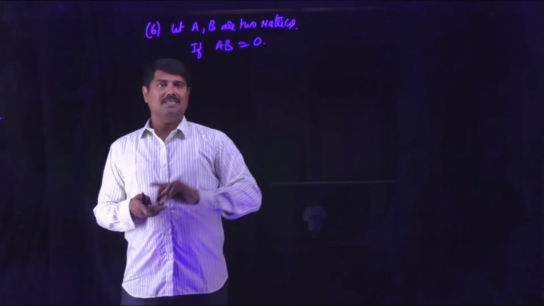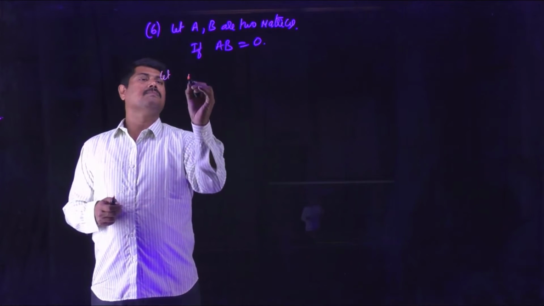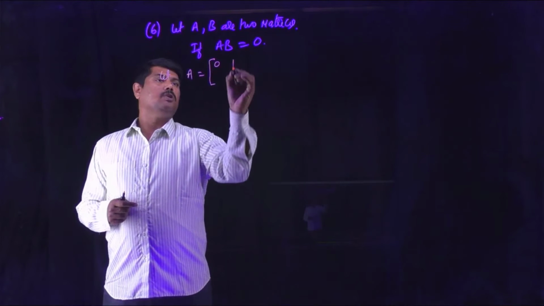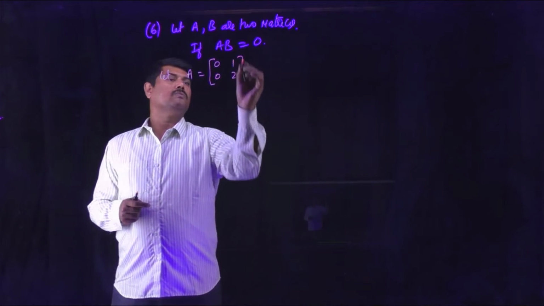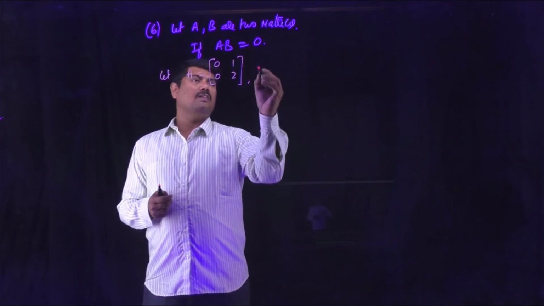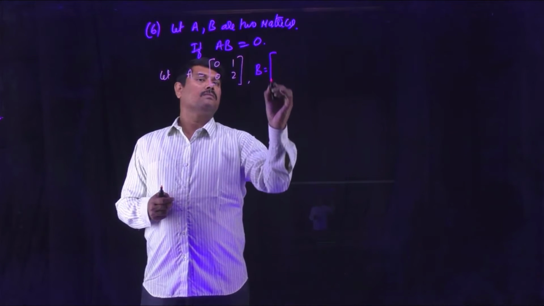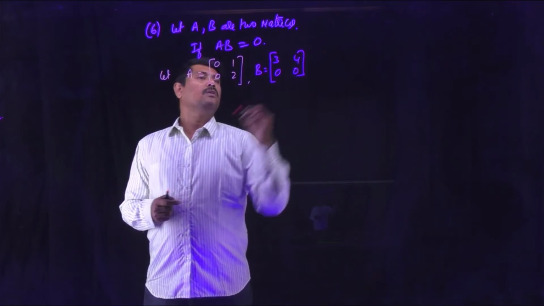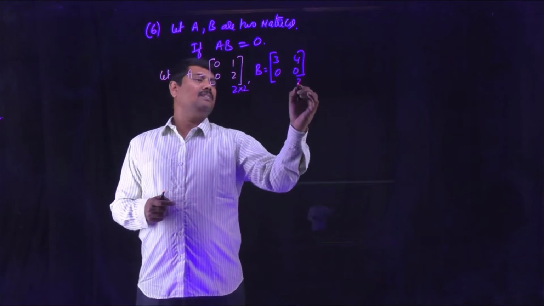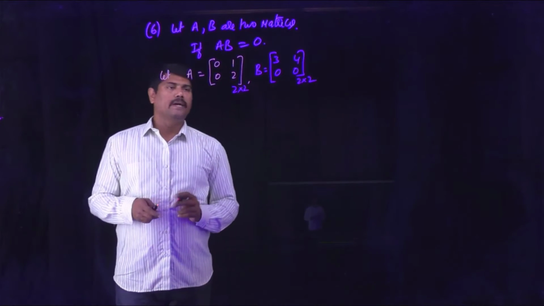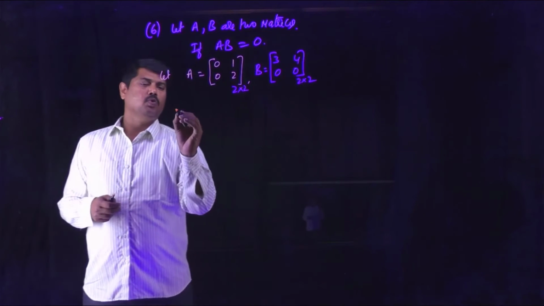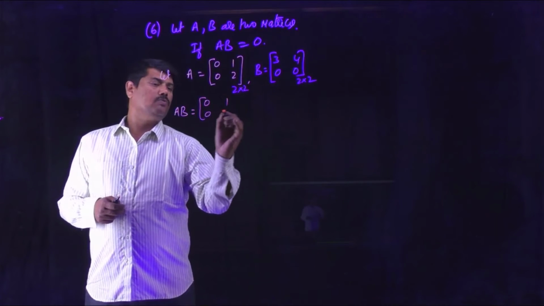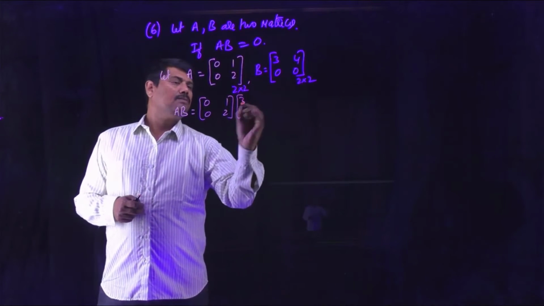For that, let us consider matrix A like this: 0, 1, 0, 2. Consider another matrix B: 3, 4, 0, 0. Let us consider both are 2 by 2 order matrices. First, let me find AB: 0, 1, 0, 2 multiplying with 3, 4, 0, 0.